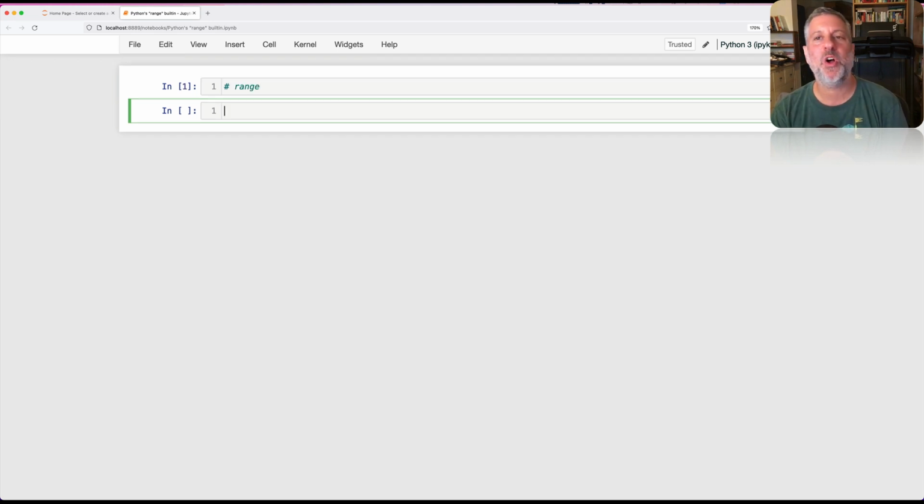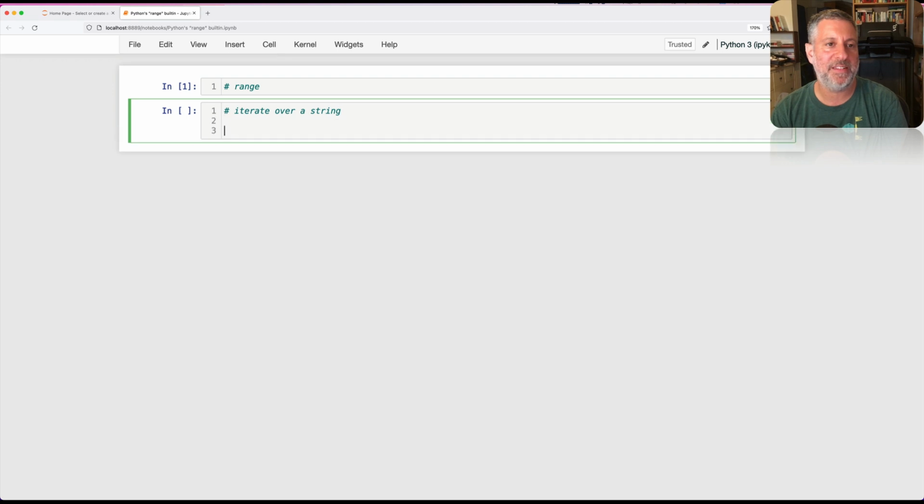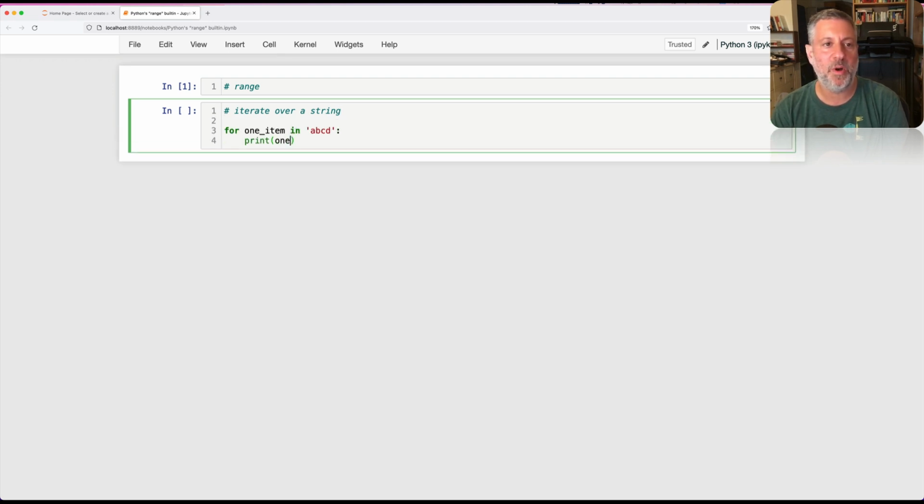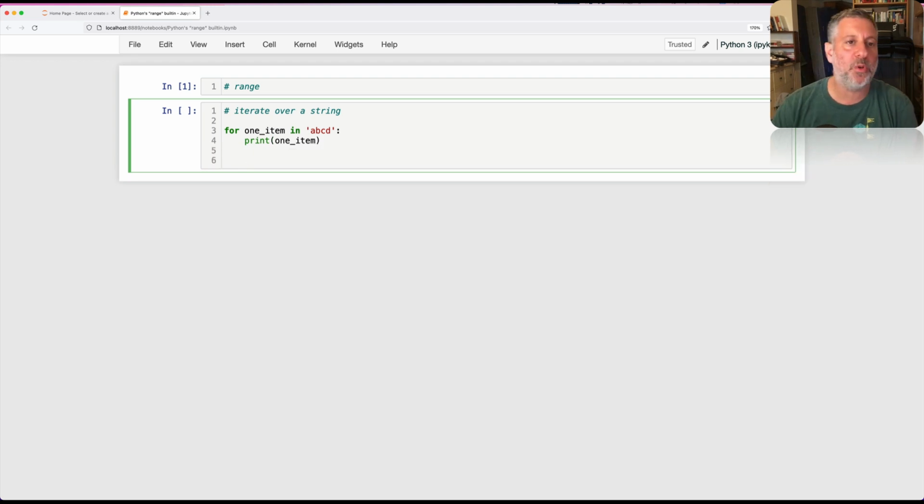Let's first talk about how we can iterate over a bunch of different types in Python. We can iterate over a string, and I can say for one item in ABCD, print one item. What happens here? The for loop turns to the object, to ABCD, and says, are you iterable? The answer is yes. And so the for loop says, okay, give me your next thing, your next thing, your next thing. And we get A, then B, then C, then D, because strings know how to behave inside of a for loop.